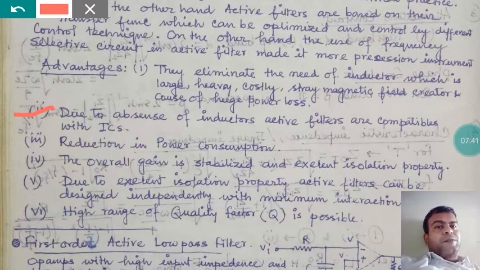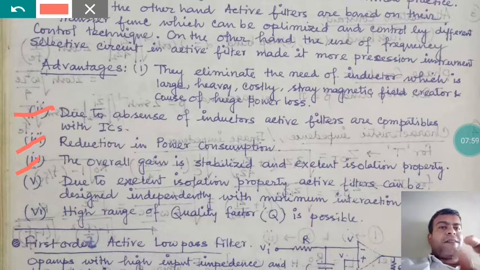Okay, what is the next one? The reduction in power consumption. Obviously the active element draws less power. The fourth one is that the overall gain is stabilized and there is an extent of isolation property. The overall gain can be stabilized because you can put a suitable bias on that active device, which is not applicable to a capacitor in an inductor circuit.